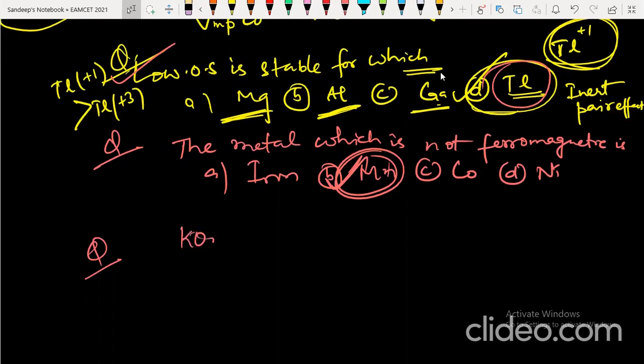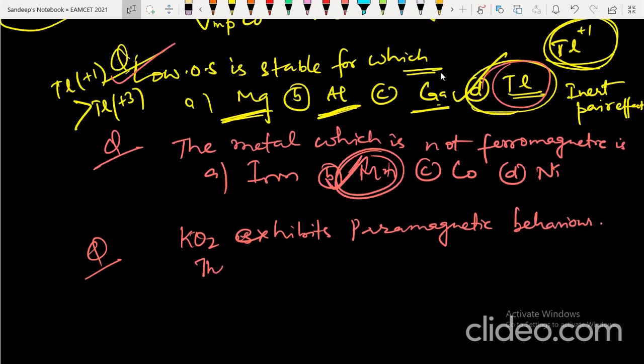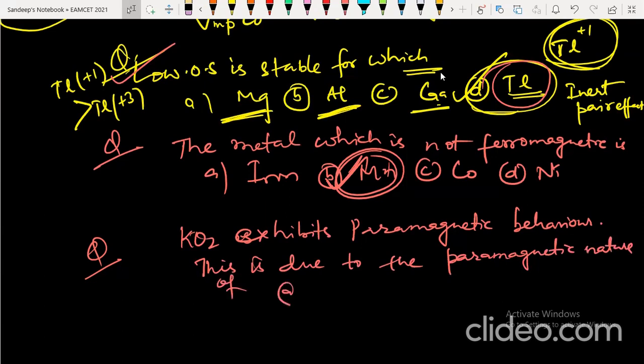They are asking why KO2 exhibits paramagnetic behavior. This is due to the paramagnetic nature of O2⁻. A very beautiful question. It was also asked in IIT. So this is KO2, which gives K⁺ and O2⁻.